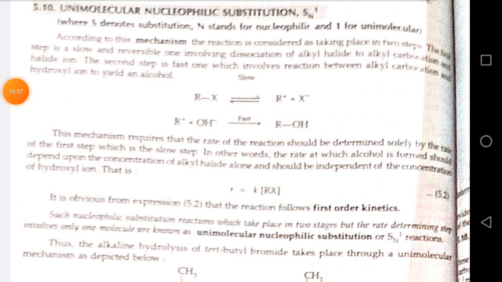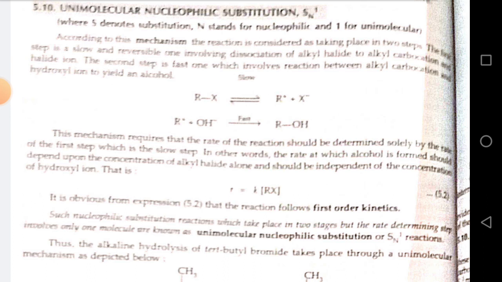Unimolecular nucleophilic substitution SN1, where S denotes substitution, N stands for nucleophilic and 1 for unimolecular. According to this mechanism, the reaction is considered as taking place in two steps. The first step is a slow and reversible one involving dissociation of alkyl halide to alkyl carbocation and halide ion. The second step is a fast one, which involves reaction between alkyl carbocation and hydroxyl ion to yield an alcohol. RX, which is a slow process, gives R positive plus X negative. R positive plus OH negative, fast, gives ROH.